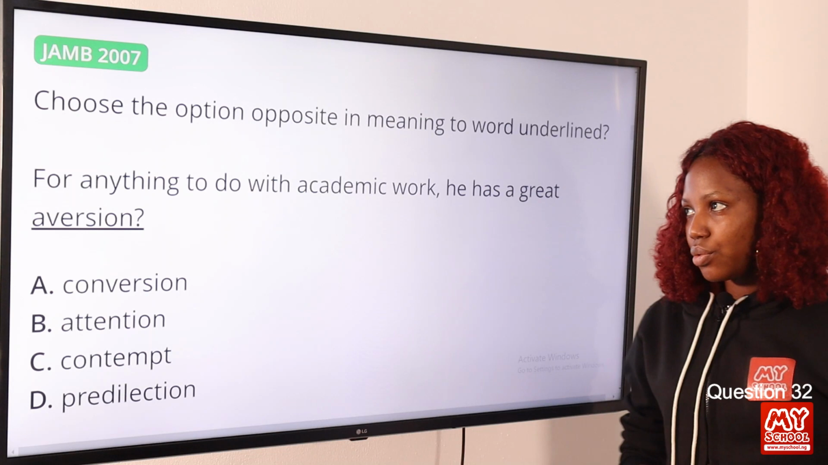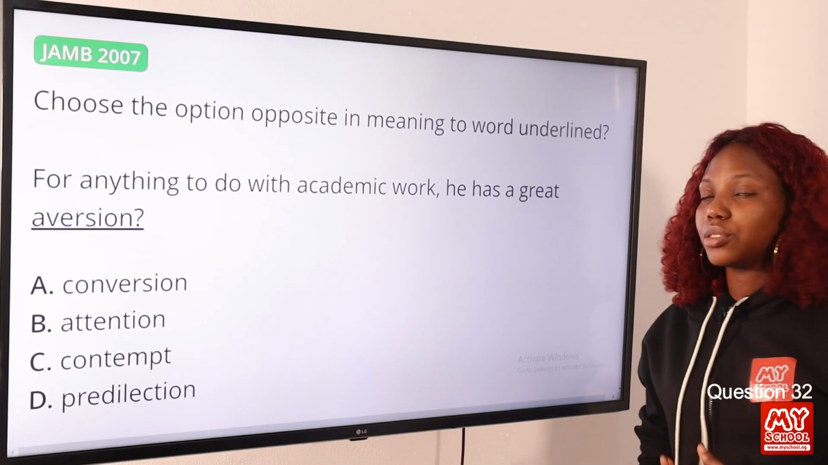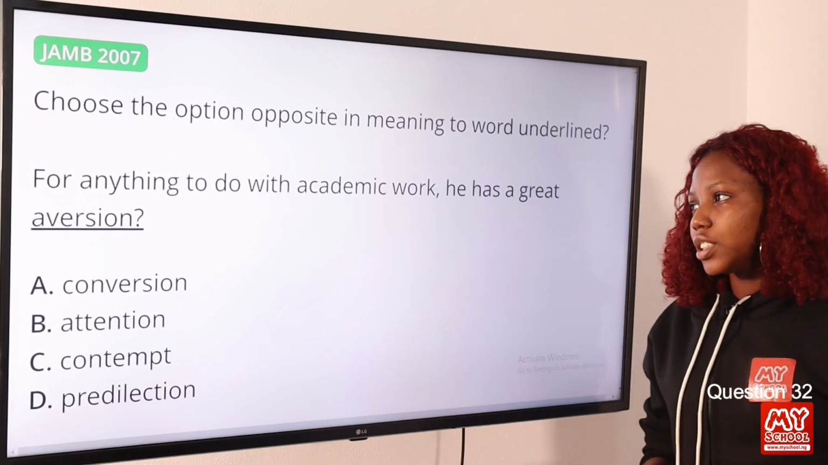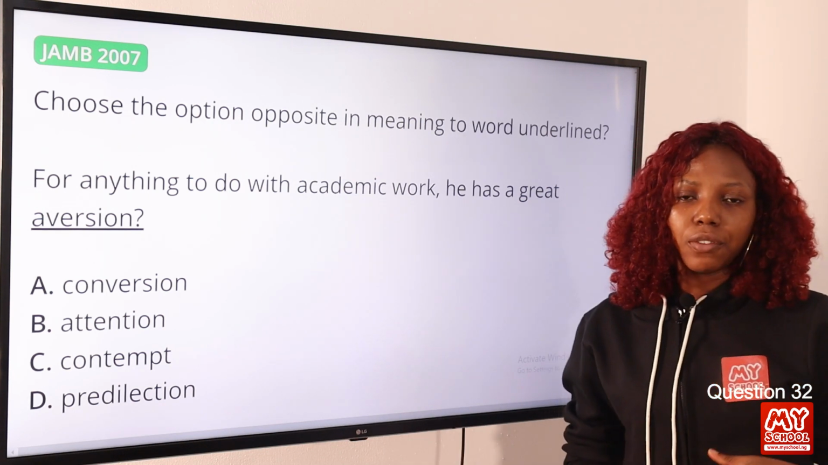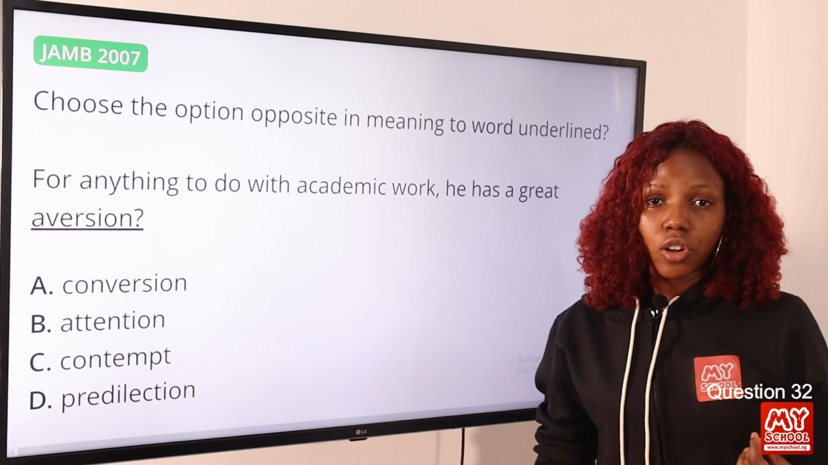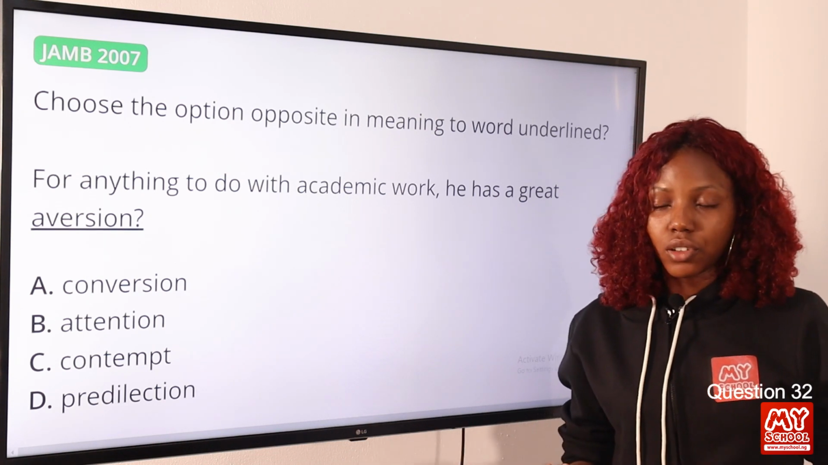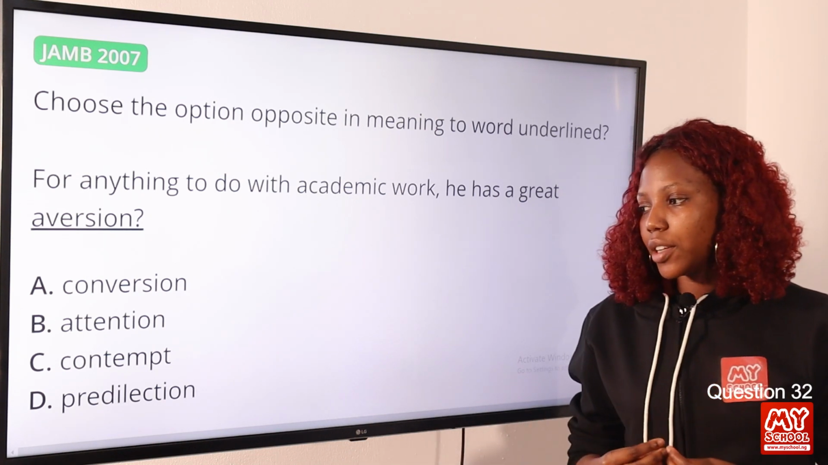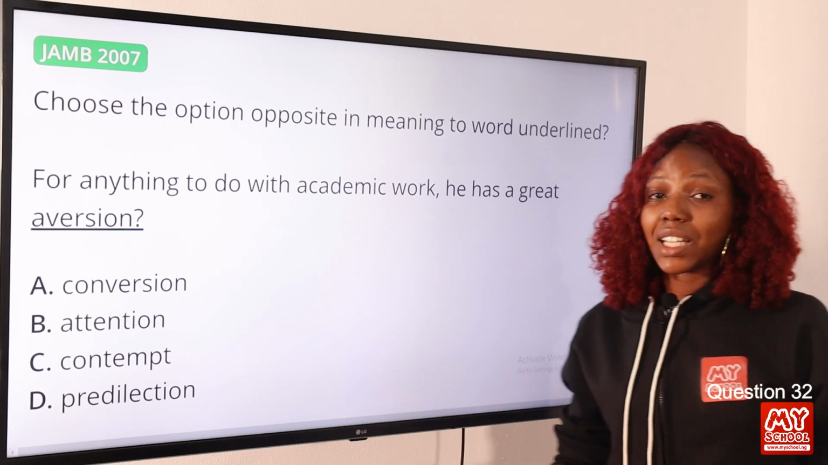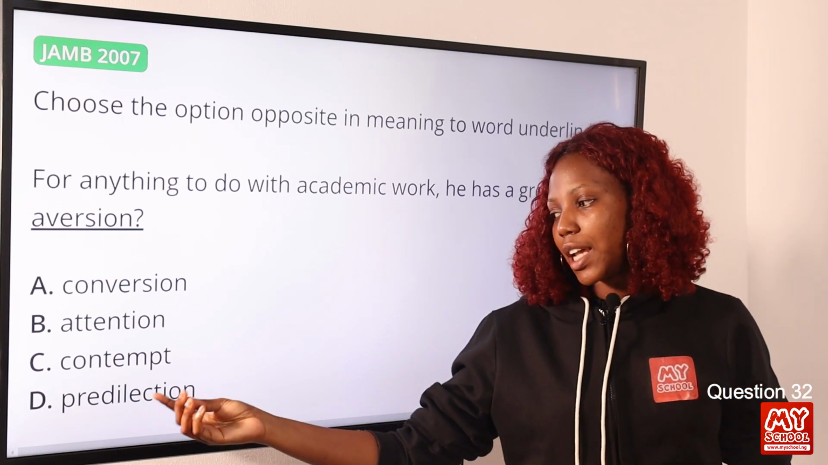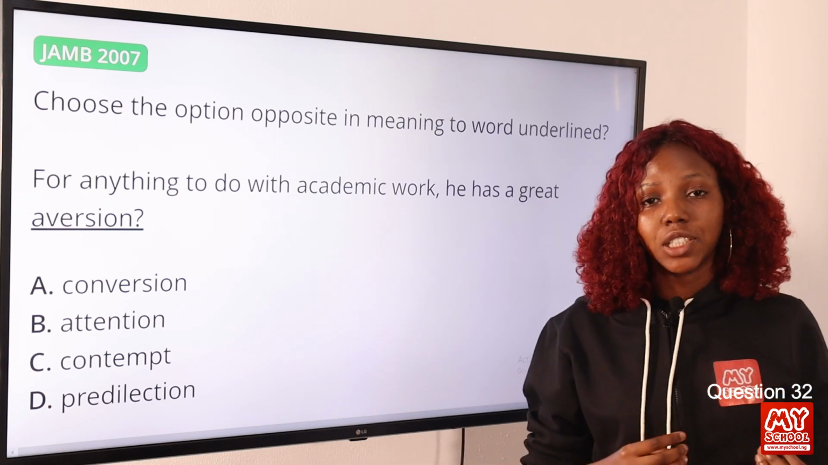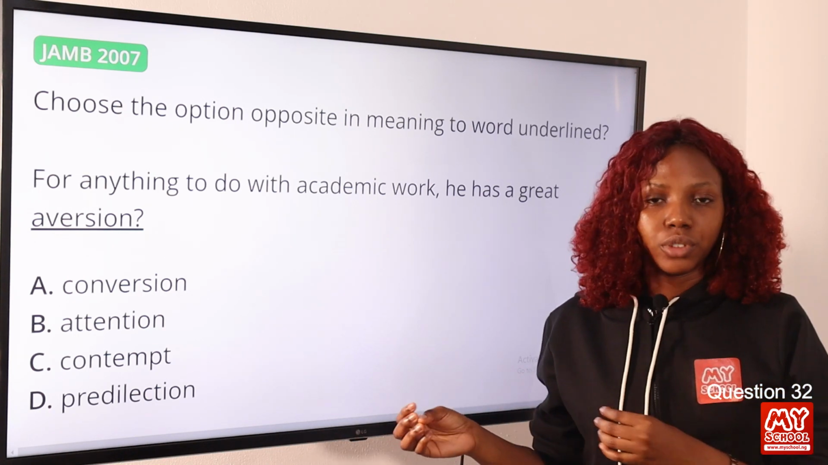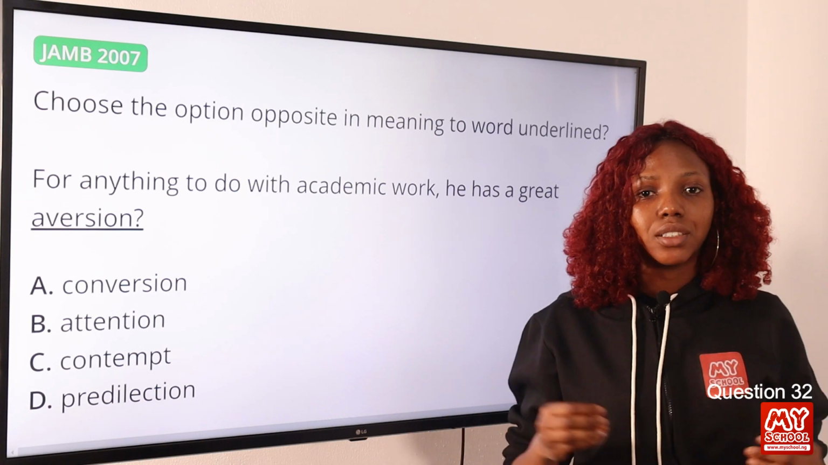Question 32. Choose the option opposite in meaning to the word underlined. For anything to do with academic work, it has a great aversion. Now aversion is simply a strong dislike. Okay, a strong dislike. And option D would be the answer to this question, because predilection is a special liking for something or someone. So option D is the correct answer to this question.